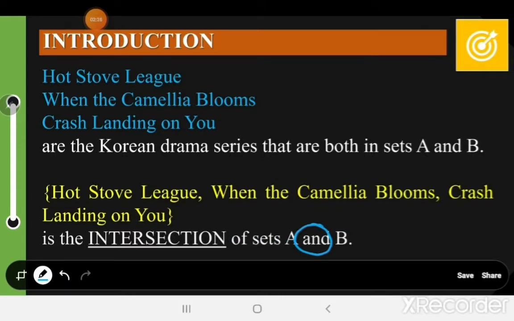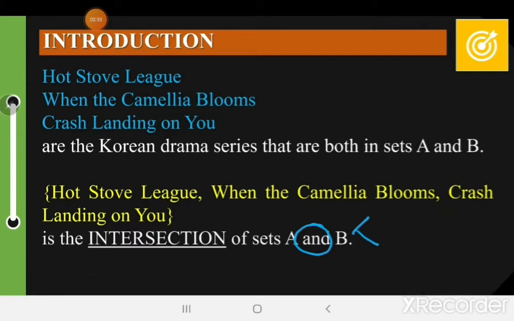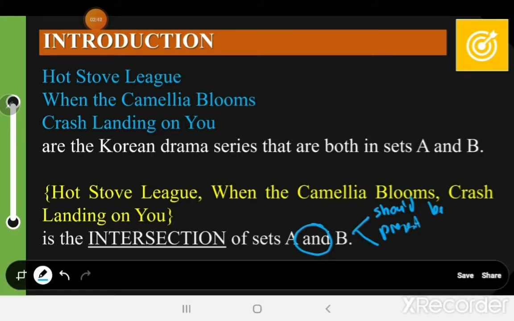When we are talking about the word and, both of the elements should be present, or can be seen on both sets.